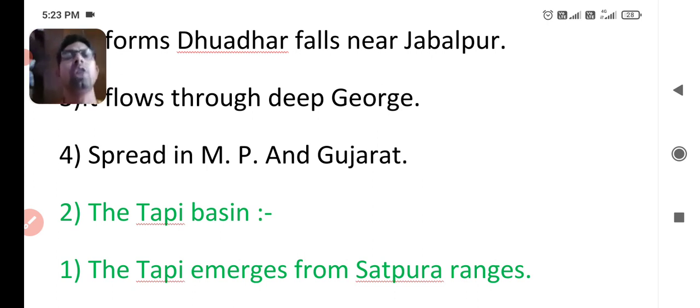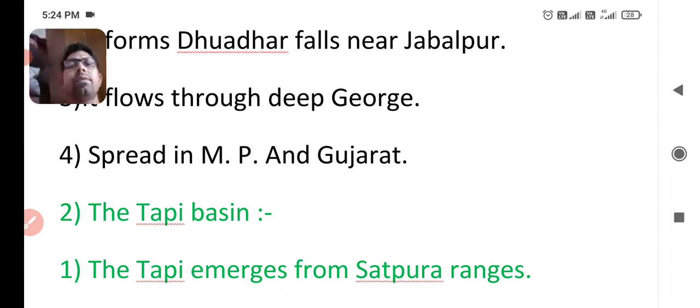So my question for you is, Dihang, Dibang, Lohit, Kenula are the main tributaries of which river? And I think you have the answer, Brahmaputra river. And next question for you, Narmada river emerges from which hills? You can answer that from Amarkantak hills in MP.